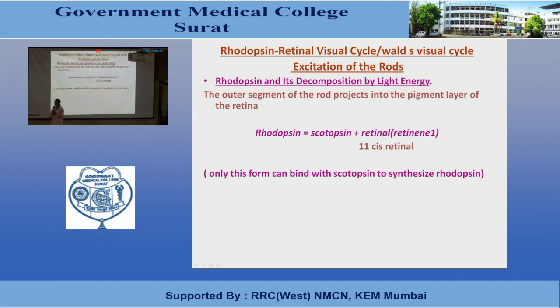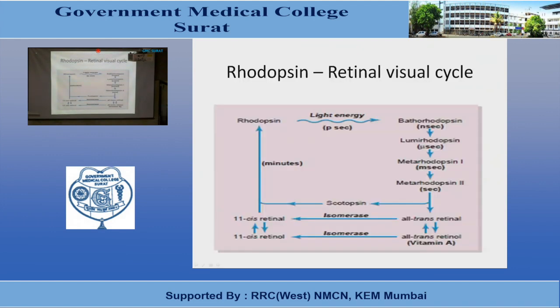So this entire cycle or equilibrium between the decomposition and regeneration of rhodopsin is known as the visual cycle. It was discovered by the scientist Wald, and therefore it is known as Wald's visual cycle. This cycle results in excitation of the rods, and it generates the visual impulse which is transmitted to the central nervous system. Now this cycle is known as the rhodopsin retinal visual cycle.